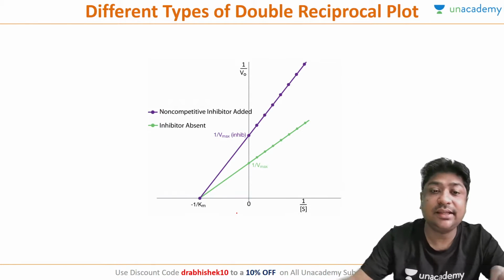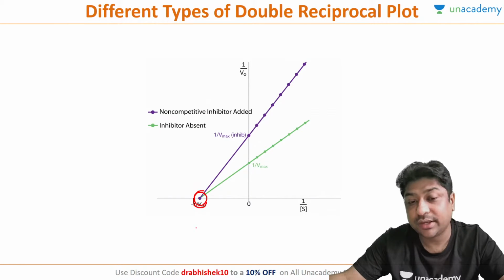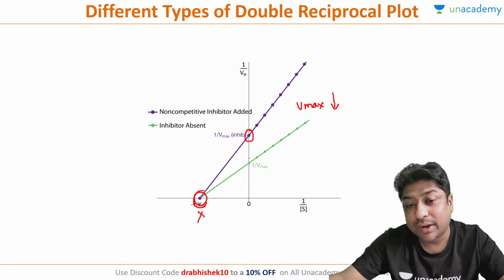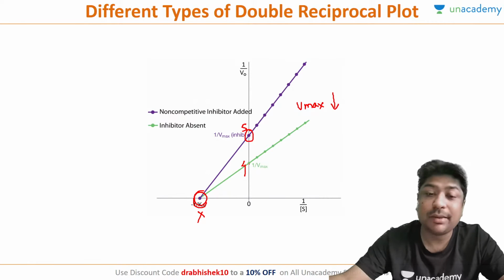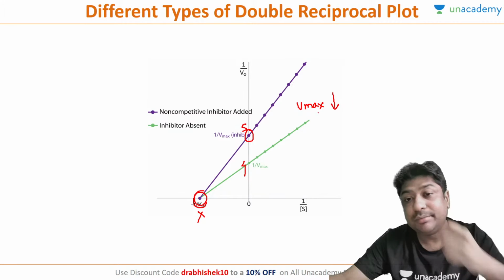Next, in this curve, if you see, the Km is not changing, because the x-intercept is not changing. But 1 by Vmax is actually increasing. So Vmax has to decrease. Suppose this is 4 and this is 5. Now 1 by Vmax has increased, the y-intercept has increased. So Vmax has to come down.